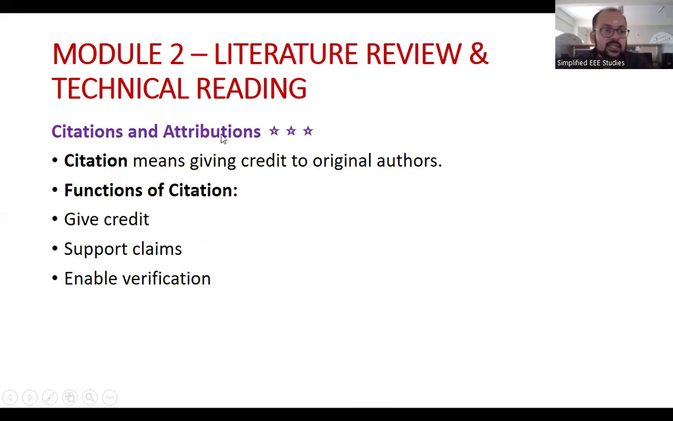What is the meaning of citations and attribution? Citation gives the credit to the original author. That is the meaning of citation. What are the functions of citation? Giving the credit to the authors who published the paper earlier. Because we have to respect the work, we have to give the credit. Somebody has done the work, we have to respect it. That is very, very important.